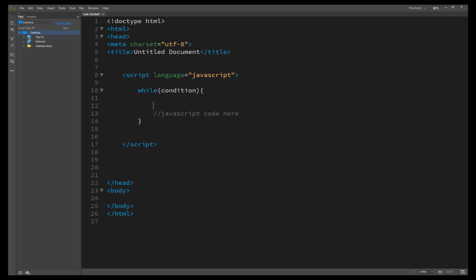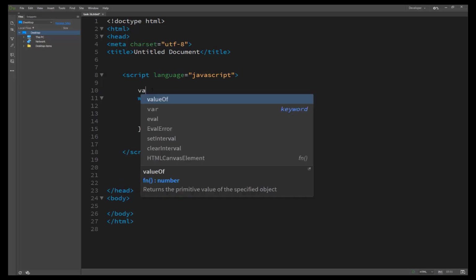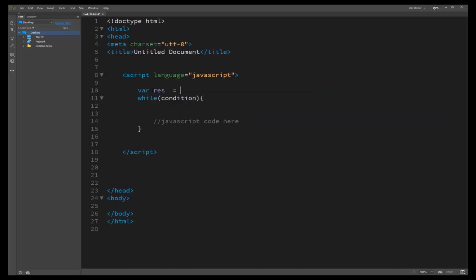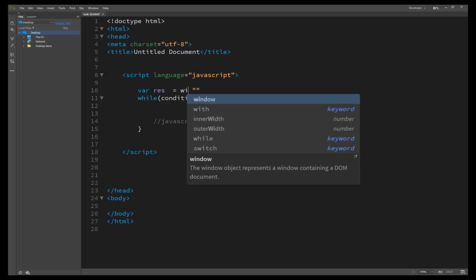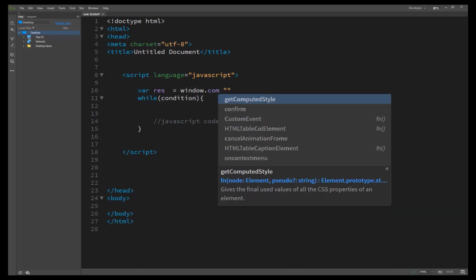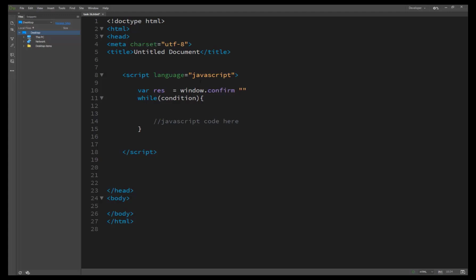So the basic usage of a loop is this. We are just creating an example here and seeing how a loop works. First of all, we have created a variable called result, which is equal to window.confirm, the same thing as before, because the window.confirm method returns a value of true or false. So we use this repeatedly in all our tasks.